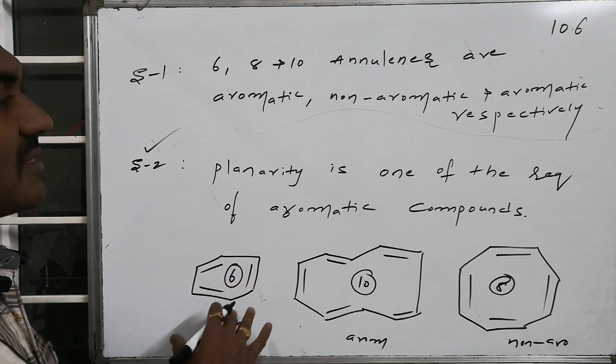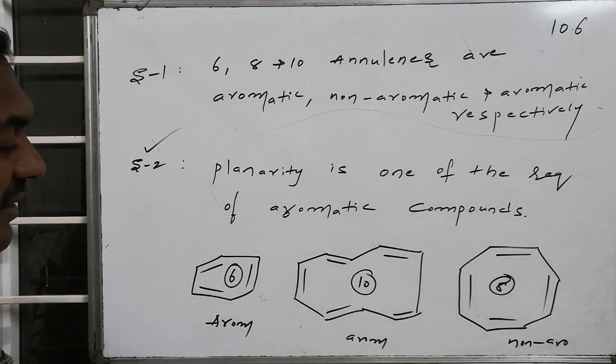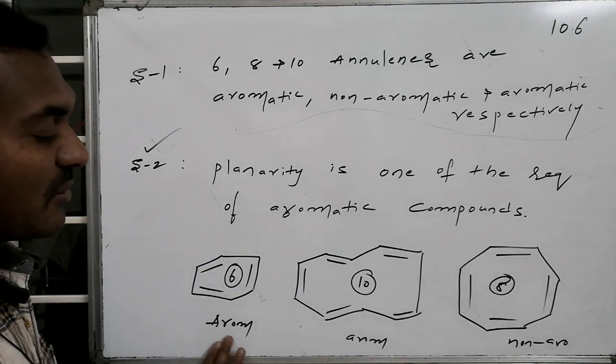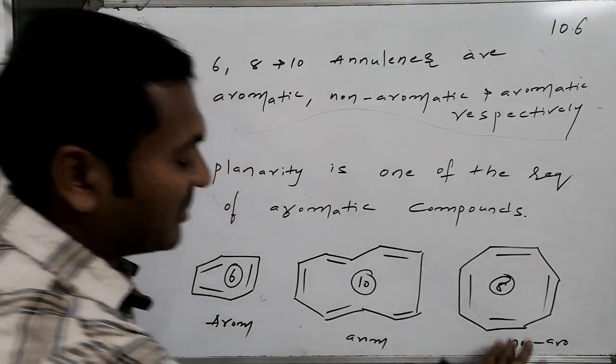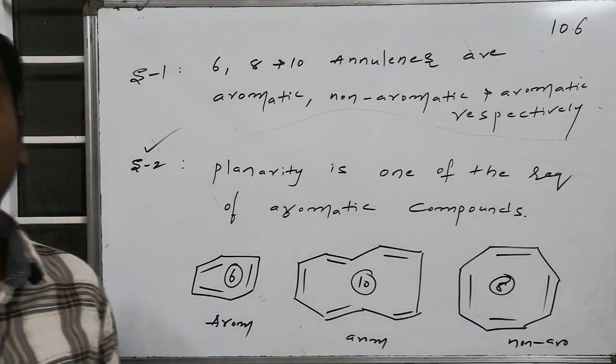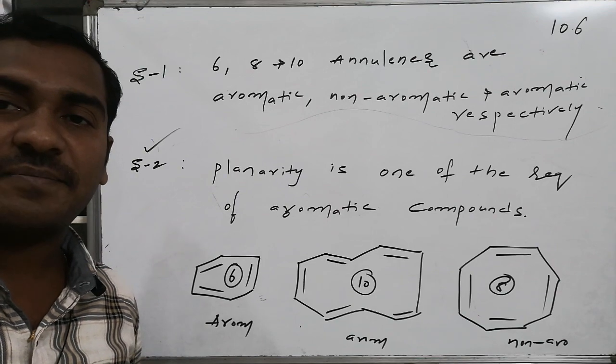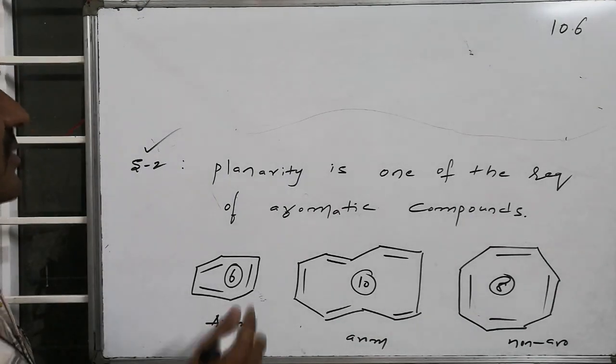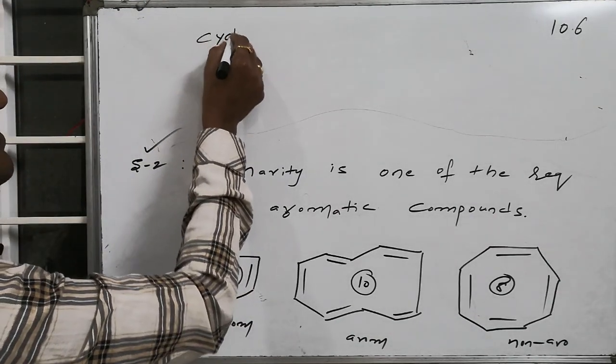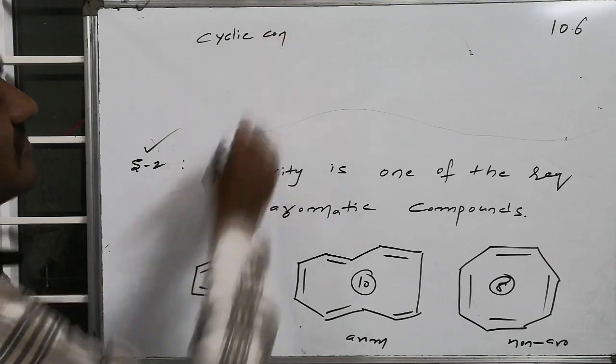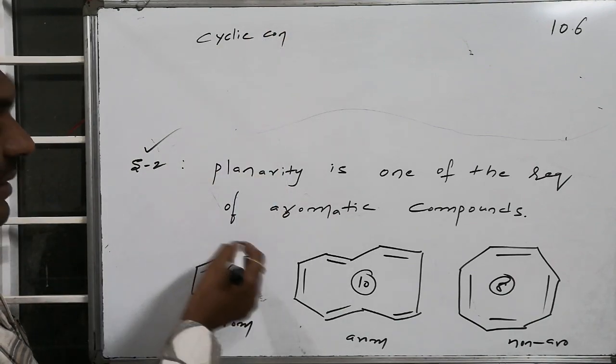Let us cross-check the validity of statement number 1: 6-annulene is aromatic, 8-annulene is non-aromatic, followed by 10-annulene also being aromatic. Let us go for the 6-annulene. 6-annulene is cyclic and consists of conjugation. Moreover, planarity is present.